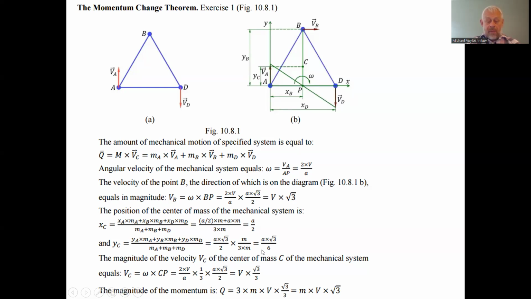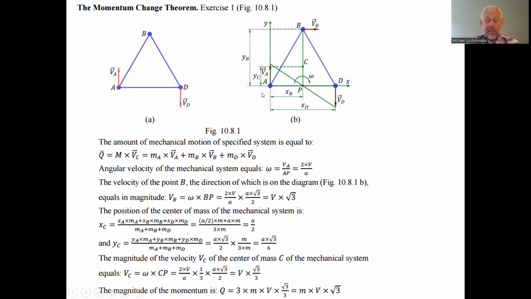Next, we have to find the position of the center of mass of the mechanical system. We got the velocity. Okay, this is okay. The position of the center of mass of the mechanical system along the abscissa axis is understandable because this equilateral triangle is of symmetric shape. This is the x-axis, so this is half of one of the sides, that is A divided by 2. But we can find that by considering the static moments relative to the coordinate axis, because we have to find first the abscissa.